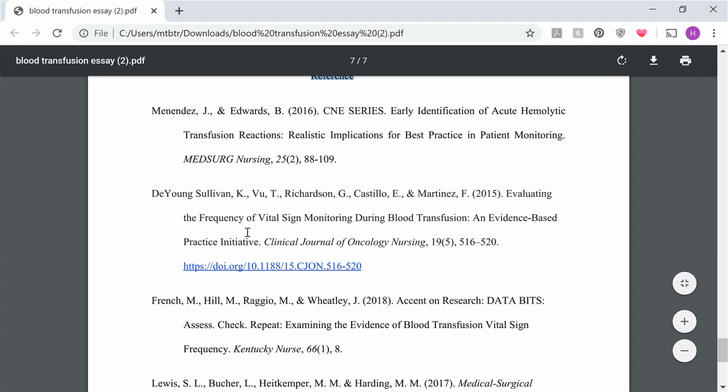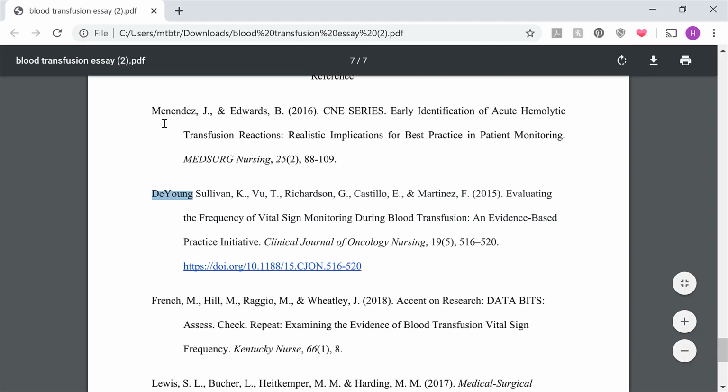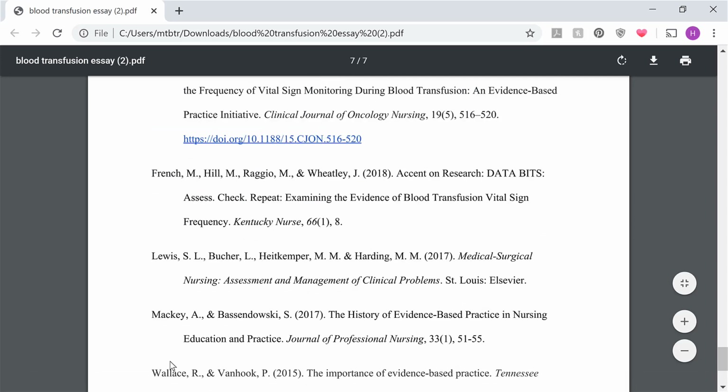Your references list is not alphabetical and it needs to be alphabetized. This citation starts with a D, so this needs to go before Mendez, obviously. So alphabetize these citations. Mendez needs to come down here in your list of citations.